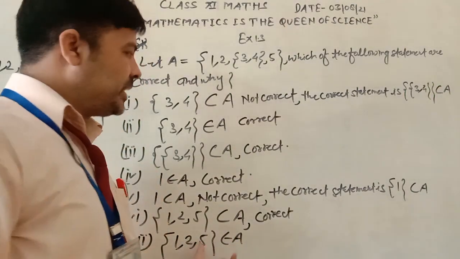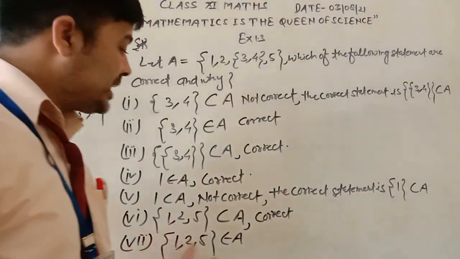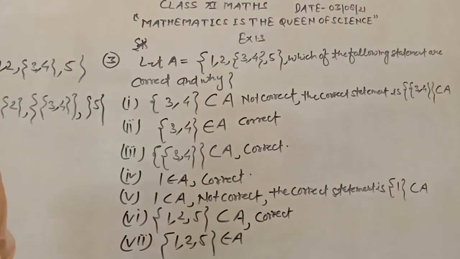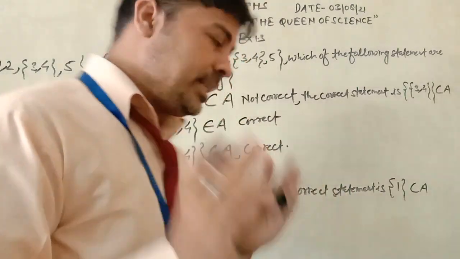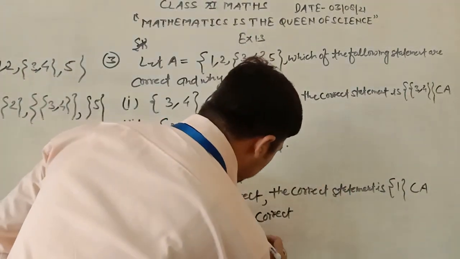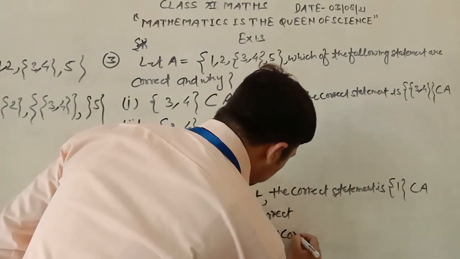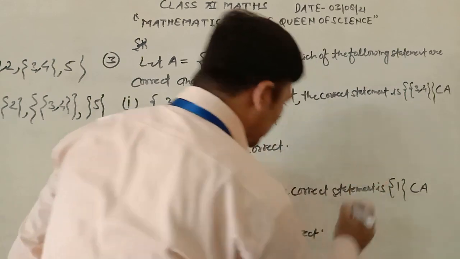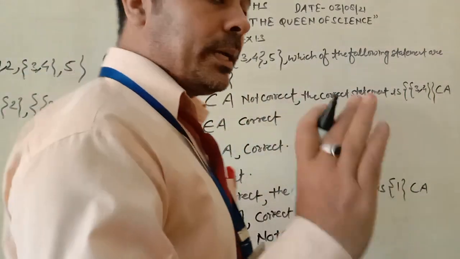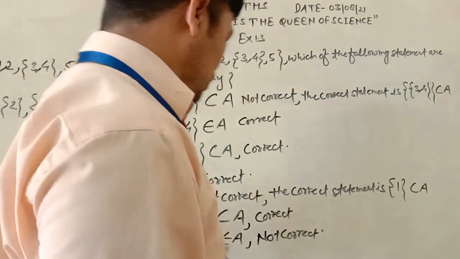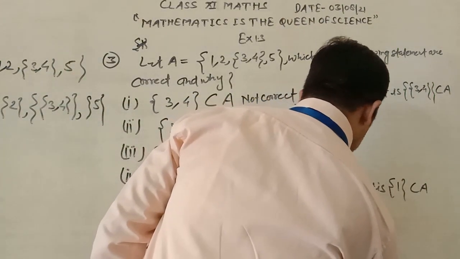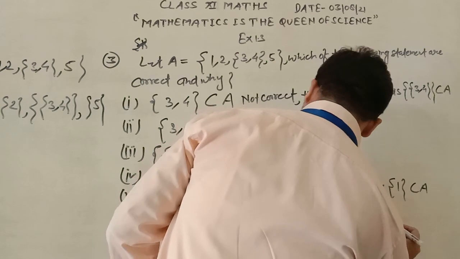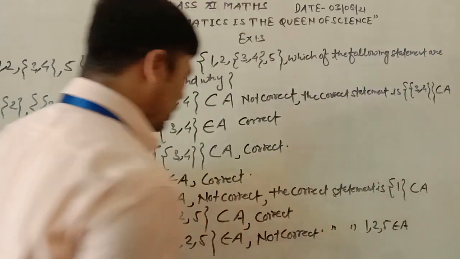It is not representing a single element, so it does not belong to A. Not correct. The correct statement is that 1, 2, 5 belong to A.